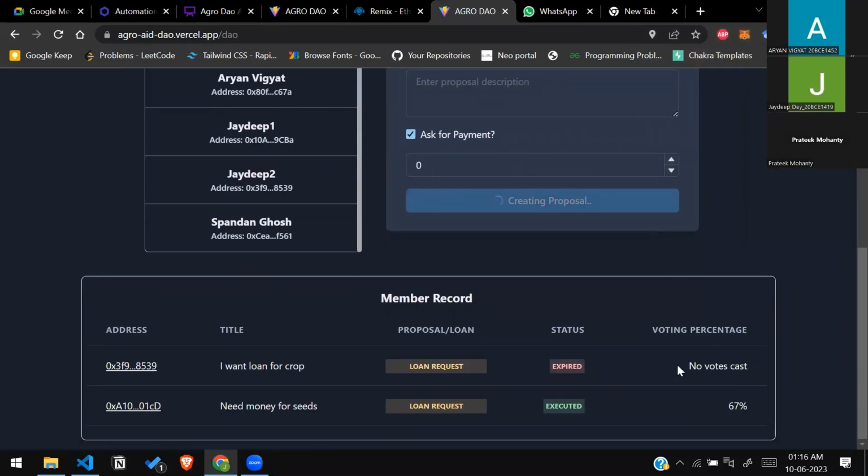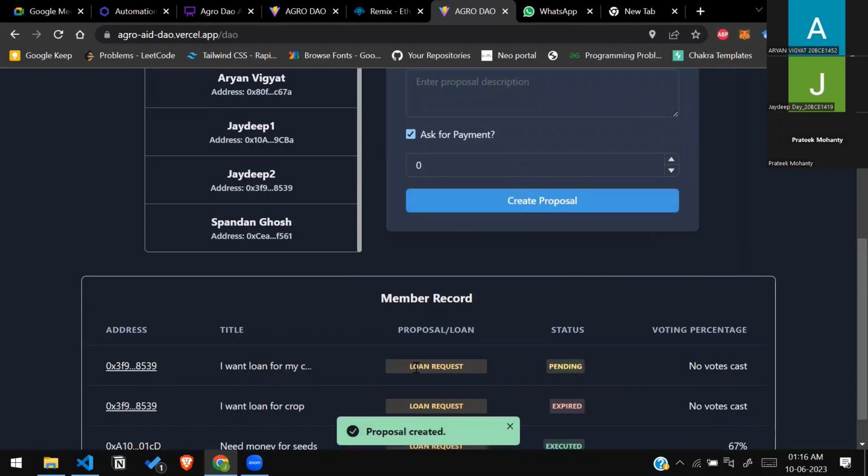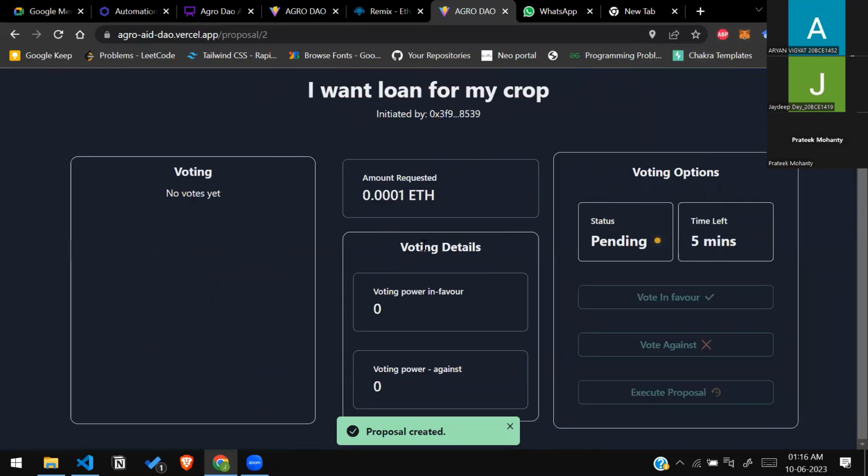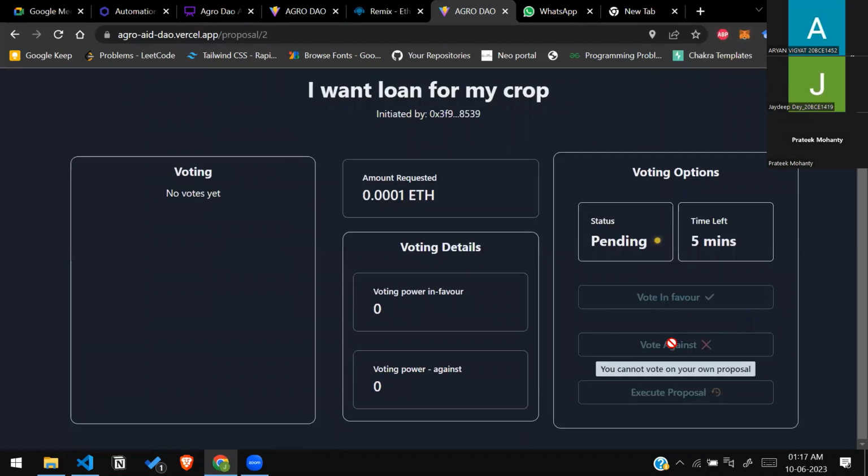We can see the list of proposals that are present, that are still active and in the pending state. Once the proposal is created, community members have to vote on it. When it comes to voting, we have implemented a very unique feature, where we associate a voting power with each and every farmer.